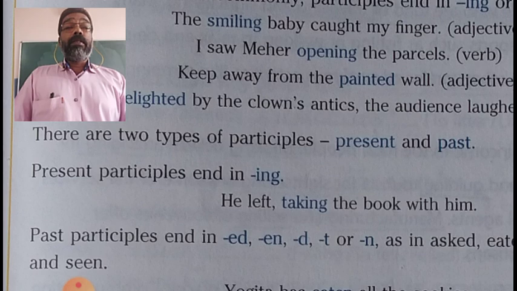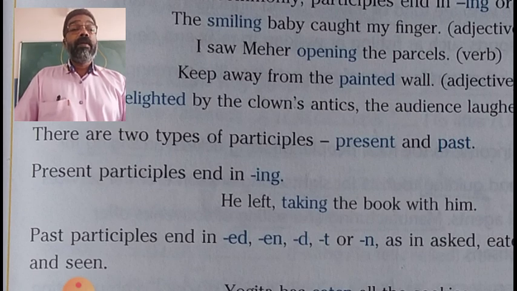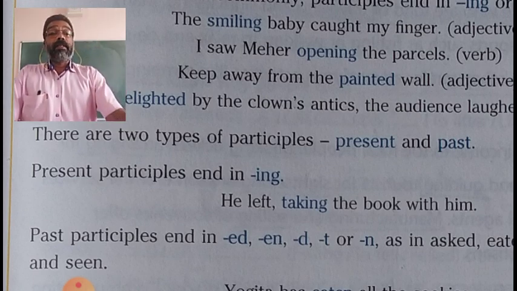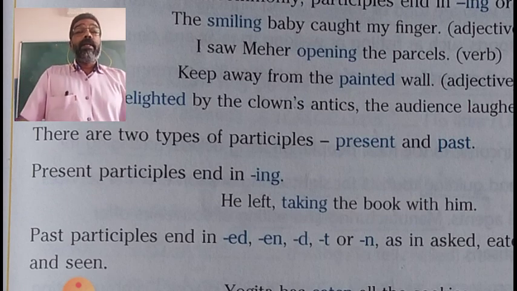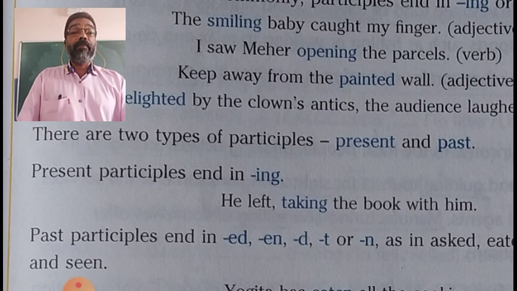Now, as I said, the ing form of the verb is present participle, and the first form of the verb ends in ing. Example: He left taking the book with him. Taking is a participle here. Take is the verb, and ing is added to the verb, and the verb ends in ing. It is present participle.